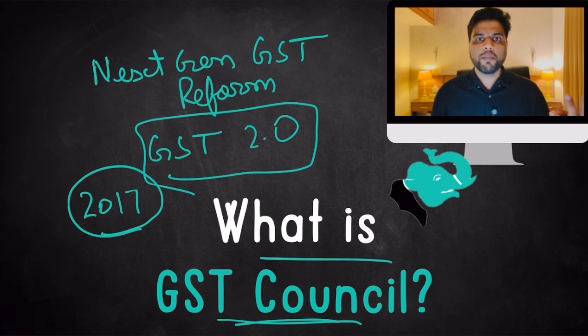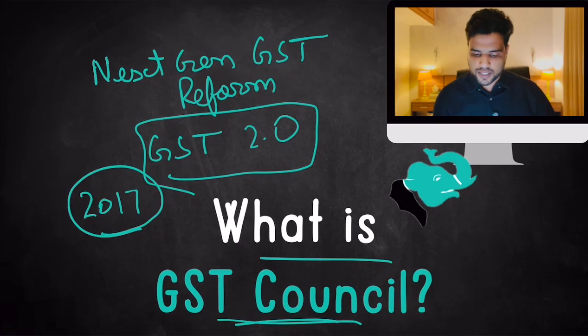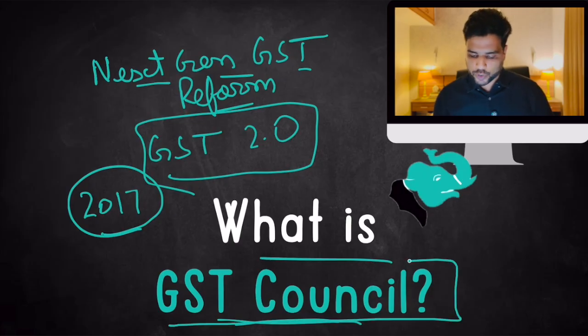Number two, ease the burden on consumers and small businesses, and to improve tax revenue for the government. So these are the three aims: simplification, ease of burden on consumers, and improve tax revenue. To achieve these three reasons, these reforms, which are called next gen GST reforms, have taken place. It's a very big deal for businesses in India. But the body that took this decision is GST Council.